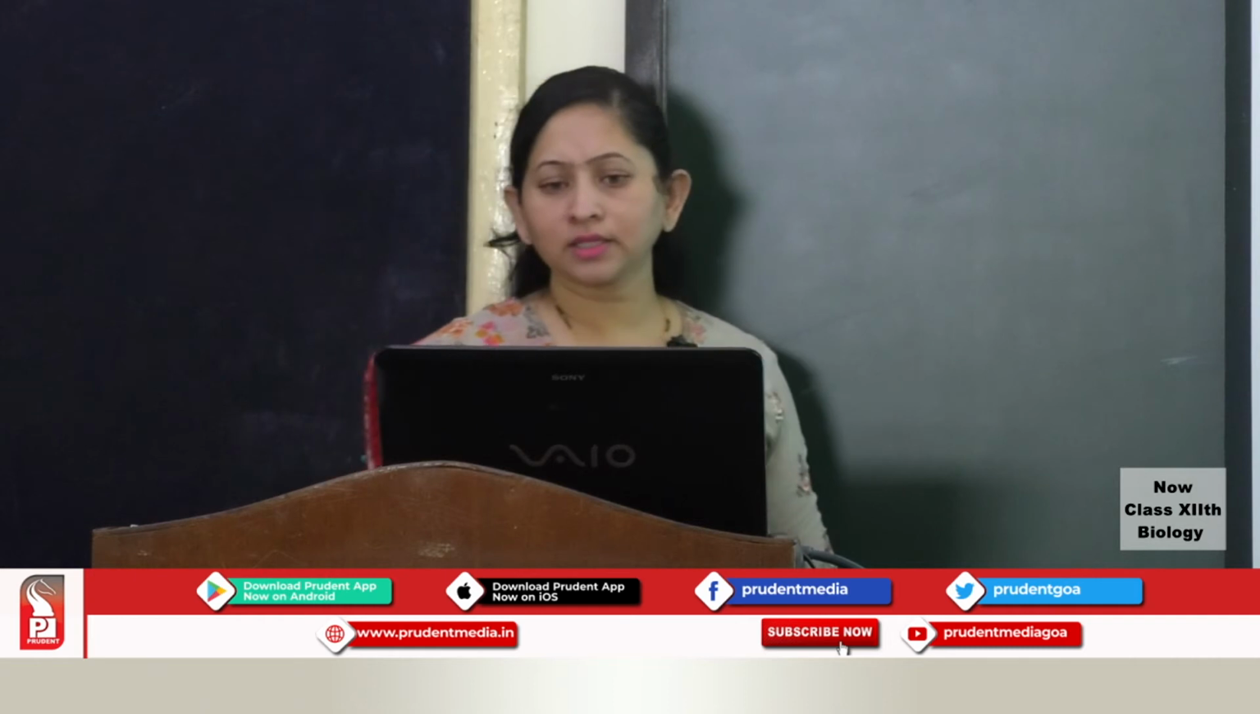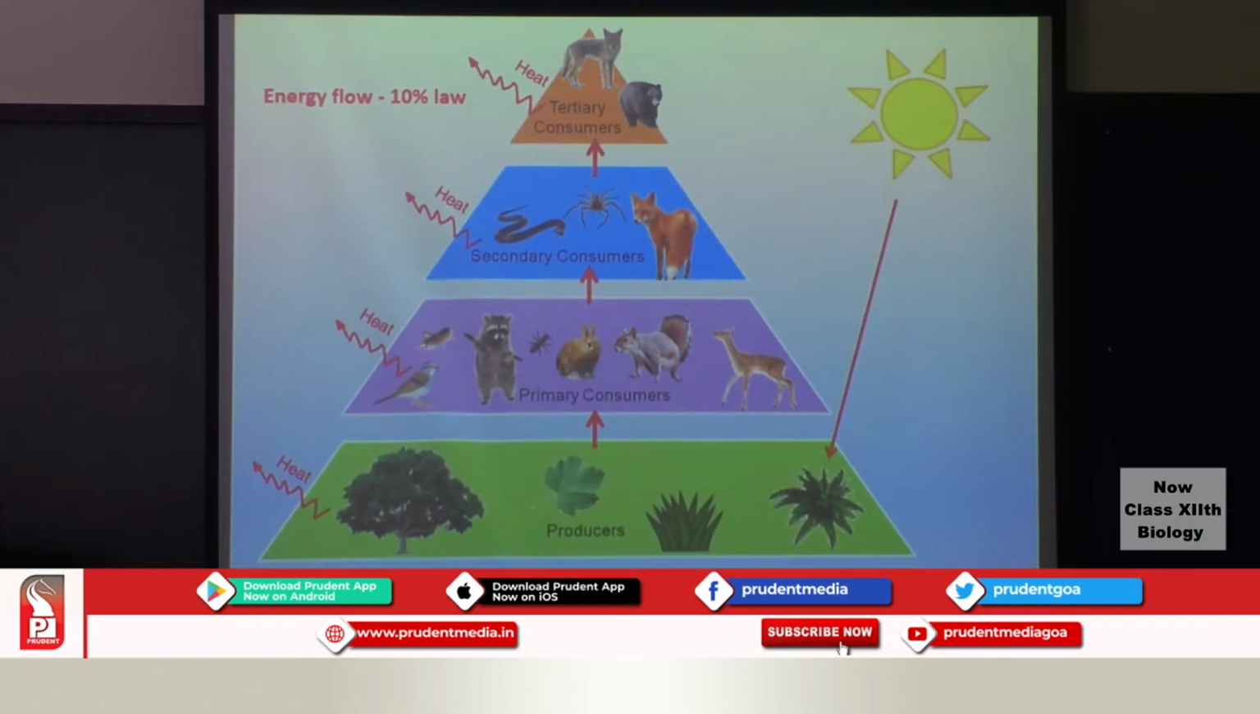Let us have a look at an ecological pyramid here, wherein you can see the producers that are occupying the base of the pyramid. So this is broader and the apex here is narrower. So it forms a pyramid, an ecological pyramid. So we have the producers here, and these producers are occupying the first trophic level. This is the first trophic level which is occupied by the producers.